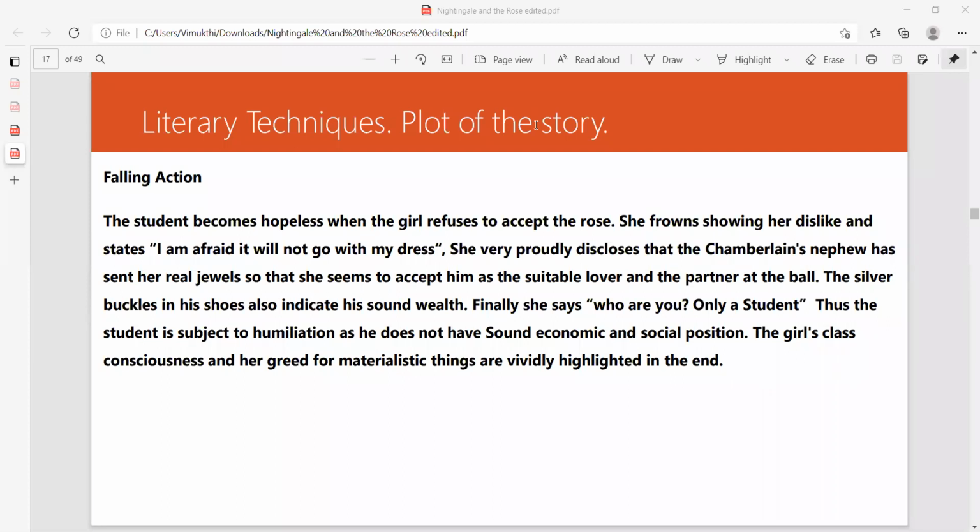She frowns, showing her dislike and states, I am afraid it will not go with my dress. Can you understand the importance that they have given to the dress? They think about the dress. They don't think about the emotions of the person. Can you understand, my dear students? Please make sure to pay attention. Victorian society, utilitarian values, social values. The red rose is not matching with my dress. So they always thought about their outer appearance. They never wanted to think about their inner appearance, right? From outer appearance, they all are beautiful, but inside they are ugly.